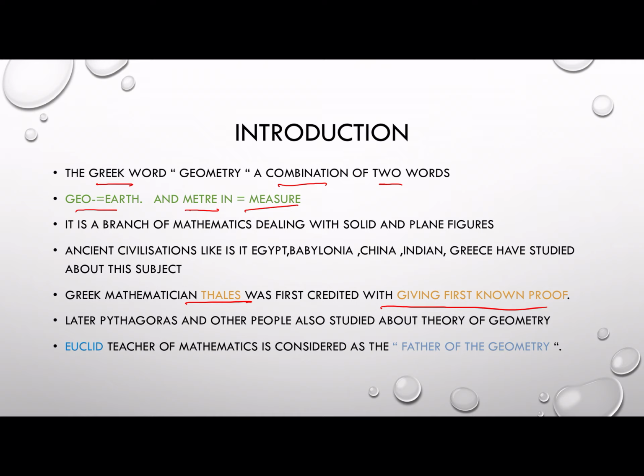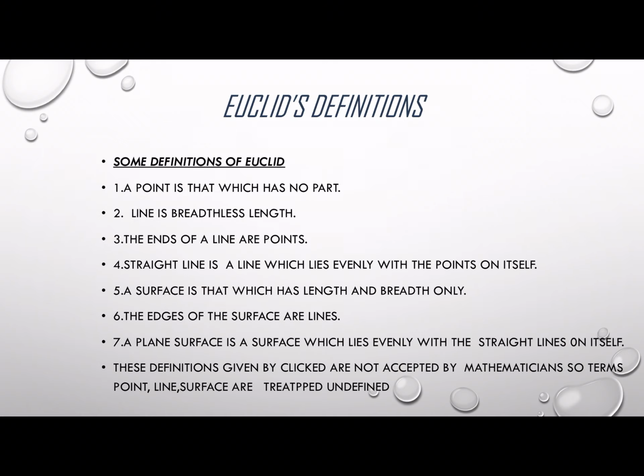Later, Pythagoras, you might have heard about him, was one of the pupils of Thales, and many people studied about theory of geometry. But who was treated as father of geometry? Euclid. He might have collected all the previous things done by mathematicians, and he himself has done much about geometry. Hence, he is considered as father of geometry.